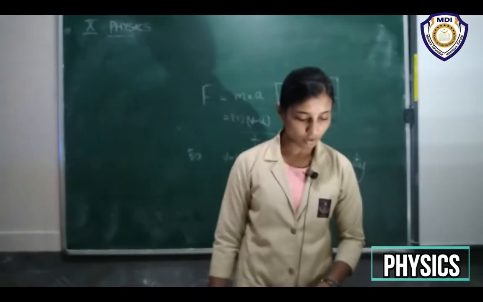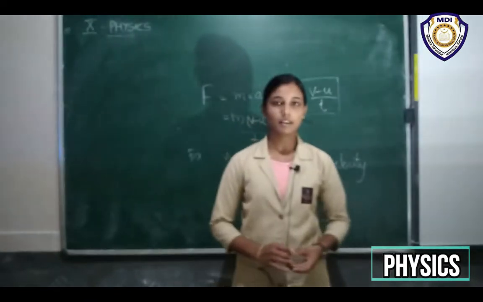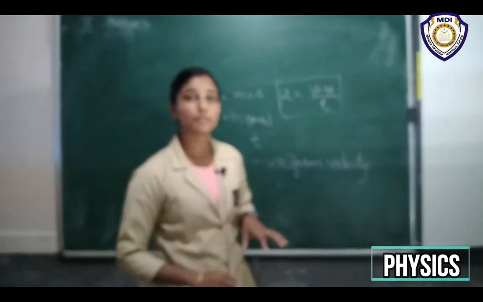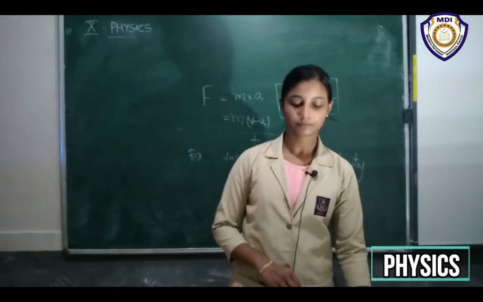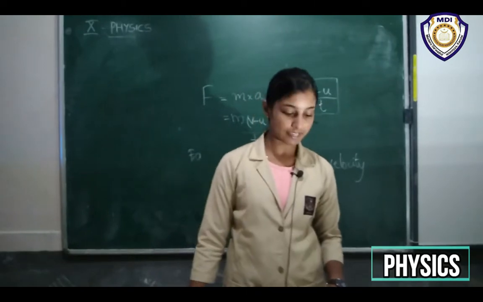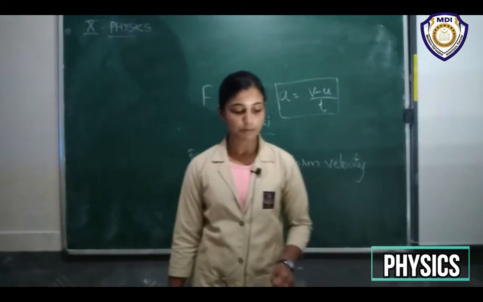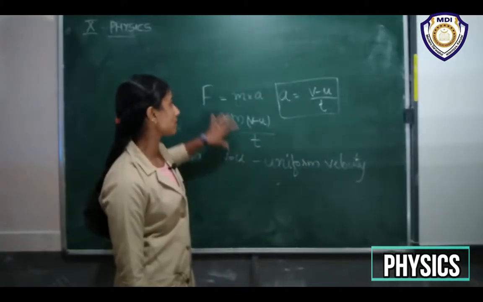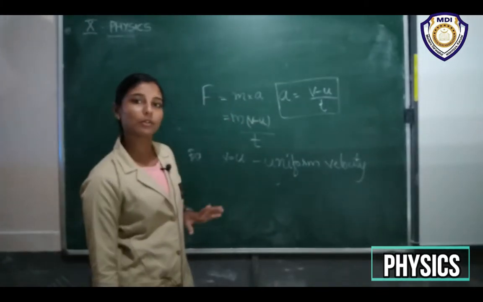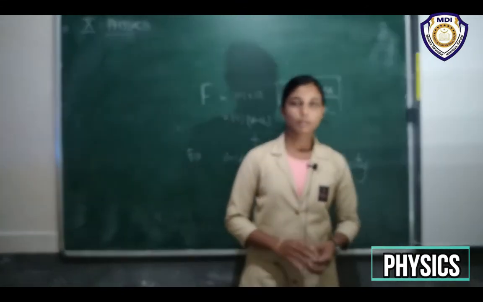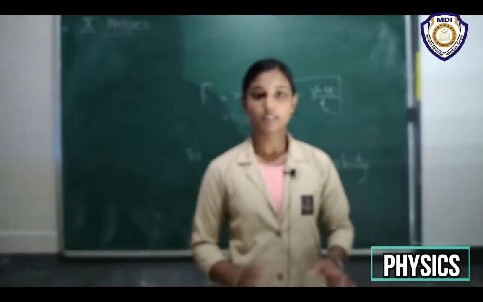So the object will remain at rest. This is the consistency between these two laws. So the first law of motion can be mathematically stated from the mathematical expression of the second law. So the first law can also be derived from this second law. So now it's all about the first law and second law.